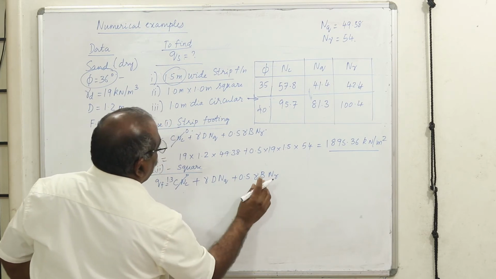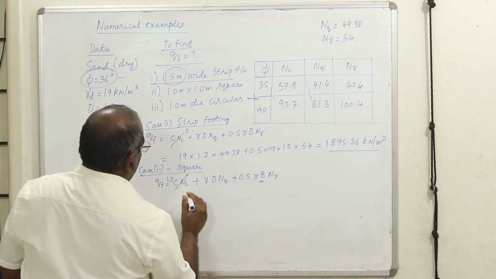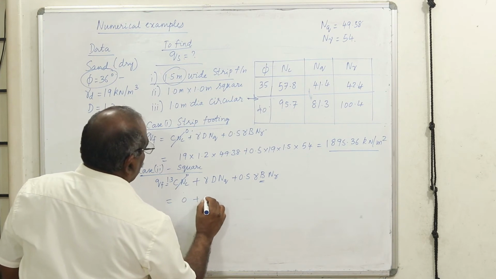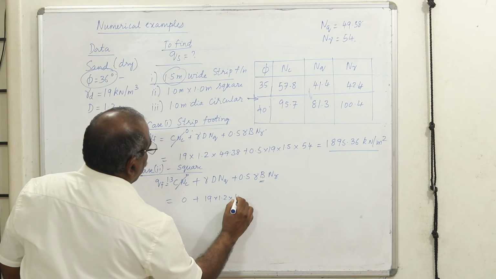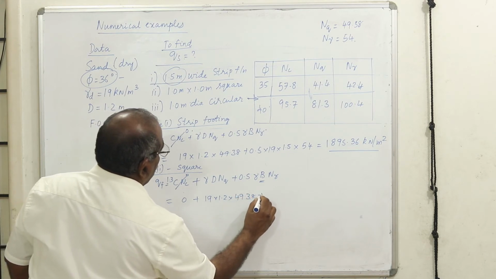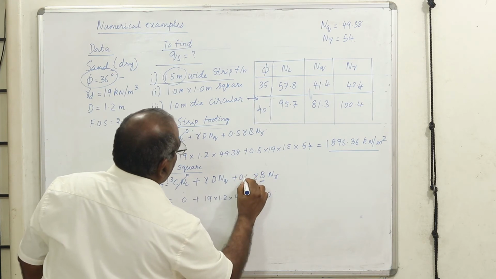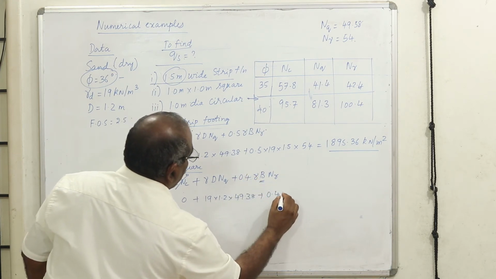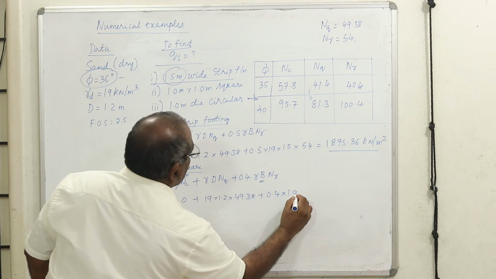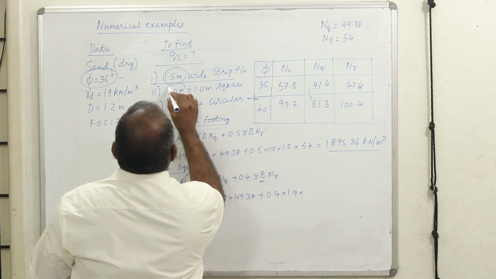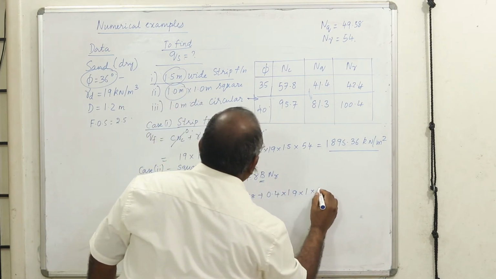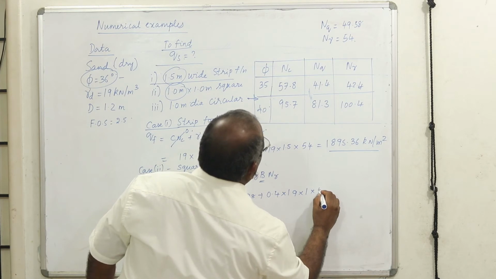Your difference is only the shape factors. C is 0. Gamma is 19 into 1.2 into NQ is 49.38 plus 0.4 into 19 into B is 1 meter into N gamma is 54.